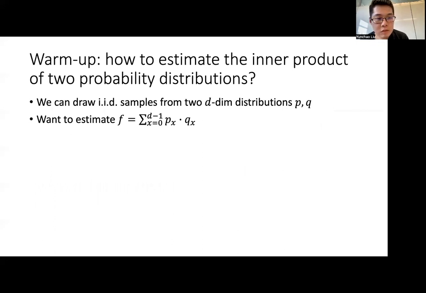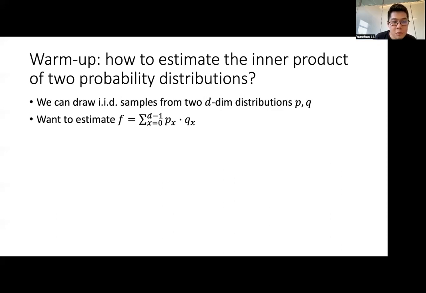So let's consider a very simple problem. We are given two unknown probability distributions, P and Q, supported on D elements. And we are allowed to draw IID samples from them. And the goal is to estimate the inner product of the two distributions.